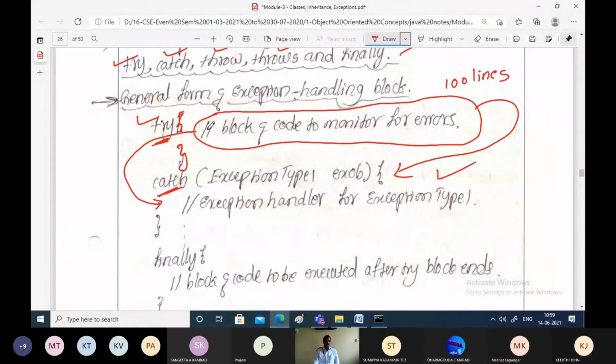This is the type of the exception that has occurred, and that is the object which will be received. In the comment it is written, exception handler for the exception type 1. Whatever lines of code you want, you can write in that particular block.